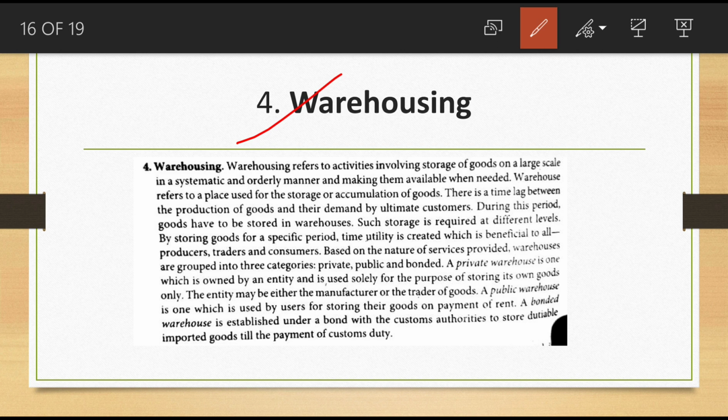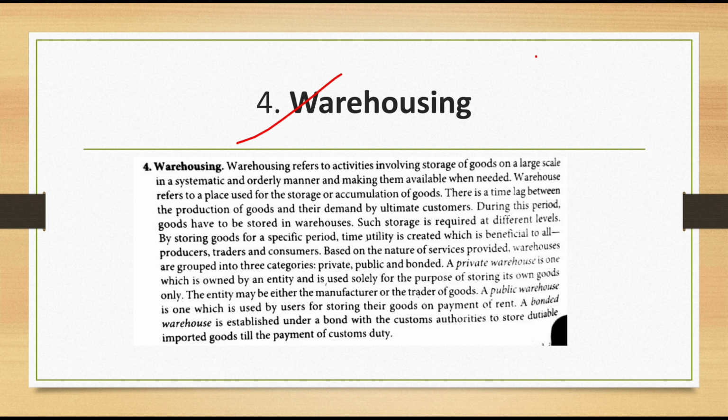And a bonded warehouse is established under a bond with the customs authorities to store dutiable imported goods till the payment of customs duty. So this is a bonded warehouse. Dutiable imported goods they are storing, and till the payment of customs duty, till that period they are storing them in that warehouse. That is called a bonded warehouse. This is warehousing, the fourth auxiliary to trade.